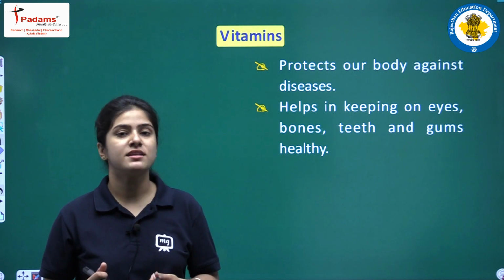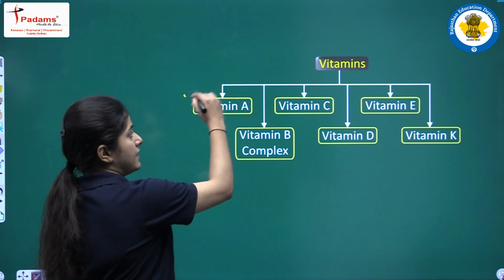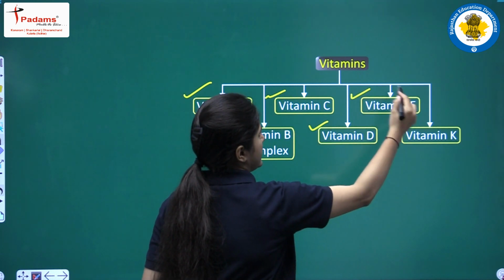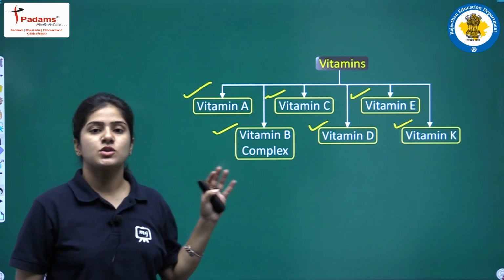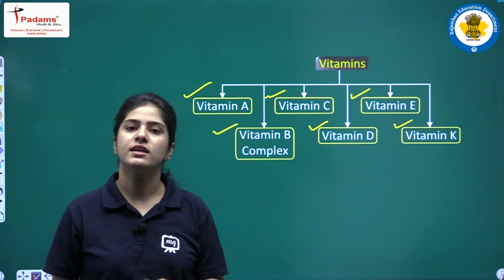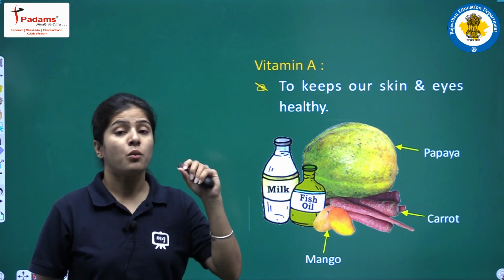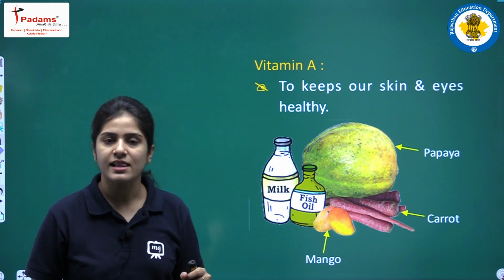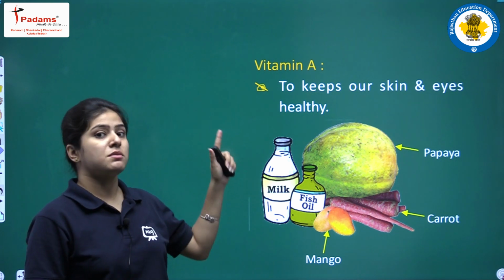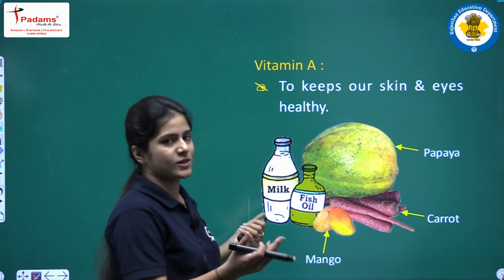Vitamins are basically of many types: vitamin A, vitamin B complex, vitamin C, vitamin D, vitamin E and vitamin K. All these vitamins perform different kinds of functions in my body. For example, vitamin A keeps my skin healthy and my eyesight good. So vitamin A keeps my skin healthy and my eyes good and healthy, right?